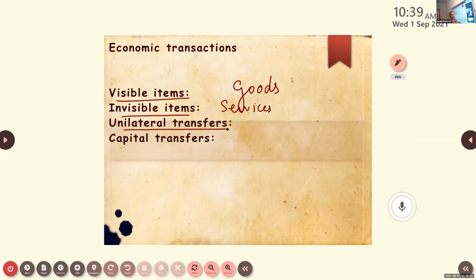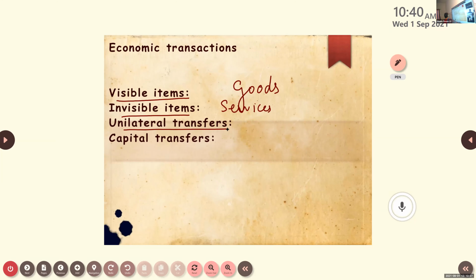Aparna? No, ma'am, it is not returned, it will not be paid in the future afterwards. Okay, once you give the transfers, that is unilateral. It is one-sided. You are giving help or aid to other countries for their benefit and it will not be returned. So that kind of payments, we call unilateral transactions.